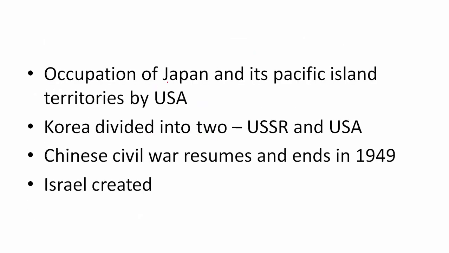Similar to Germany, Japan was also occupied by the Allied forces, and many of the Pacific Island territories were also occupied. Even today, the USA has bases in Okinawa. You might have heard this in the news sometimes. The USA has a very big army base in the island of Okinawa near Japan. This occupation was only for about 6 years though. After 1952, they gave independence to Japan.